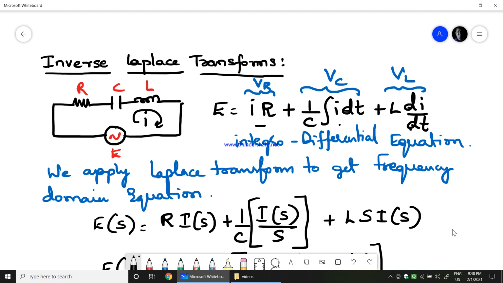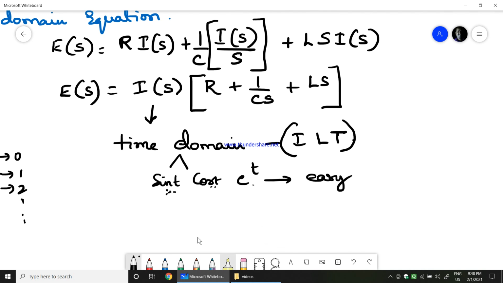So this is the benefit of applying Laplace and inverse Laplace. You are converting a complicated form of time domain equation into a simpler form of time domain equation where you can easily find the solution. So now I hope you have understood the reason why Laplace and inverse Laplace are applied.